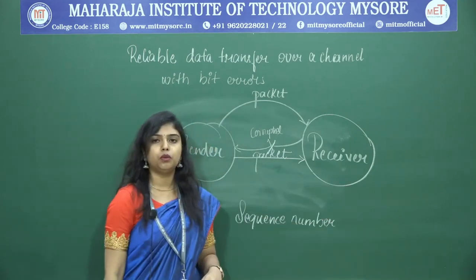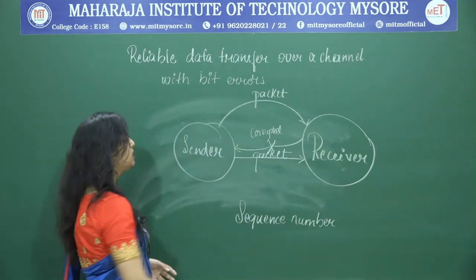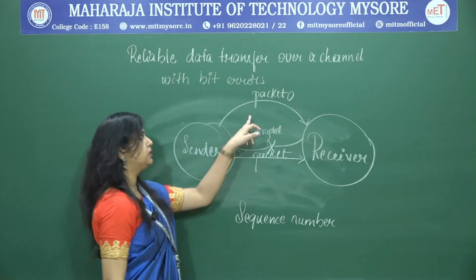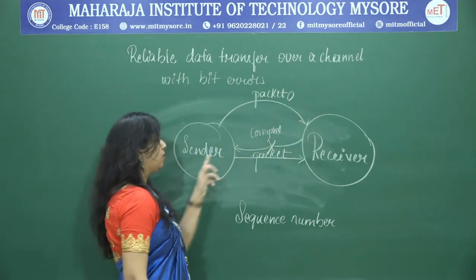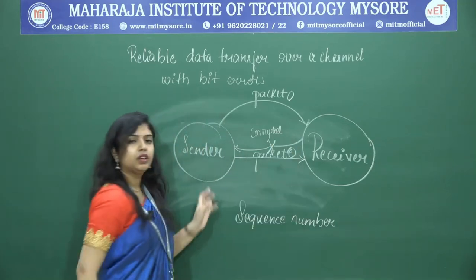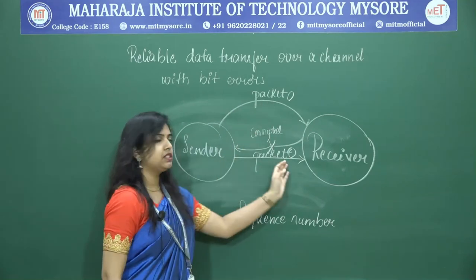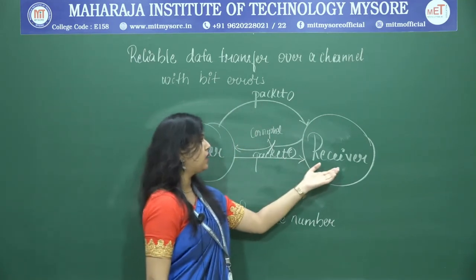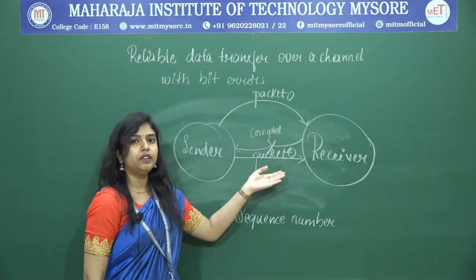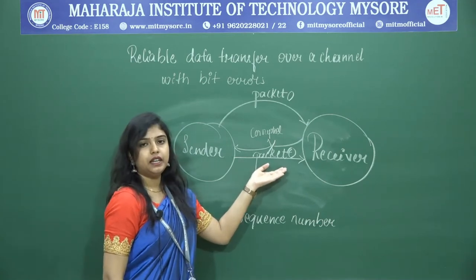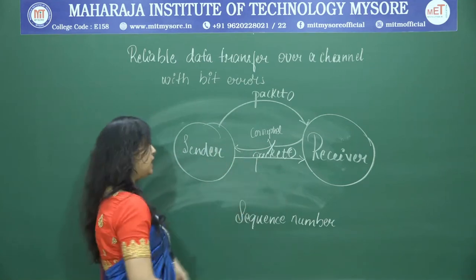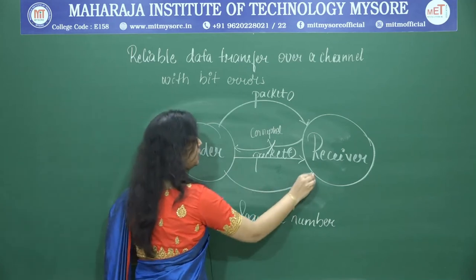The only solution to this problem is to have a sequence number. Suppose while sending the packet, I put the sequence number as 0. Now, while retransmitting the same packet, I will send the same sequence number. The receiver who has received the earlier packet, when he receives the new packet with the same sequence number, will think that the newly arrived packet is a retransmitted one, it is not new data.